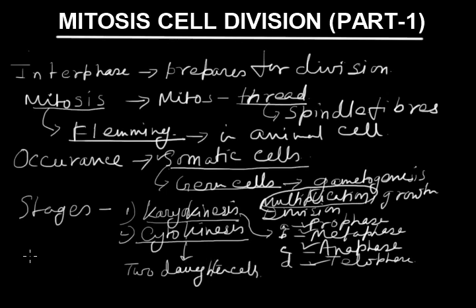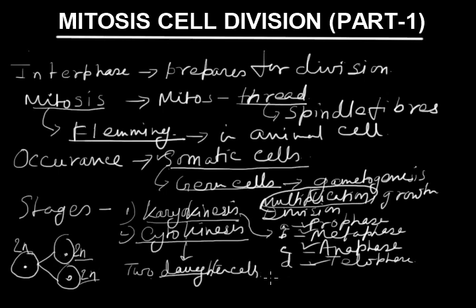This is the mother cell or the parent cell. From that, two daughter cells originate after the division of cytoplasm. These daughter cells possess the equal, diploid number of chromosomes as the mother cell. That means after mitosis, the newly formed daughter cells possess the same number of chromosomes as their mother cell.